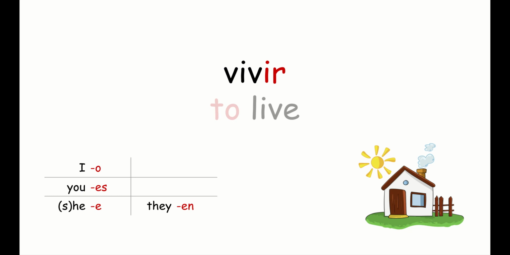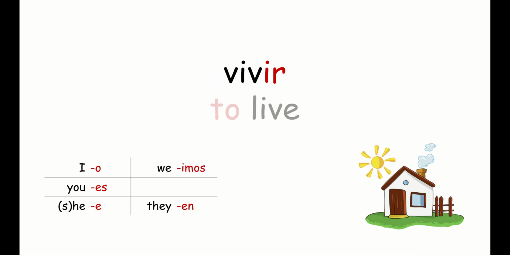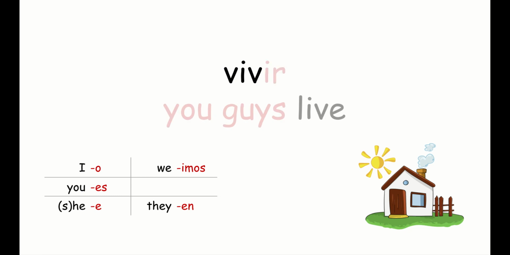But at this point, they've all been the same as ER endings, but now we're going to move on to the two endings that are different for verbs that end in IR. So if we're going to say we live, it's not going to be with an E, we're going to actually use an I. So we're going to take off the IR ending and say vivimos, means we live. Vivimos. And finally, you guys live or you all live. We're going to take off the IR ending, and the ending we're going to add is IS. So vivis means you guys live, you all live.